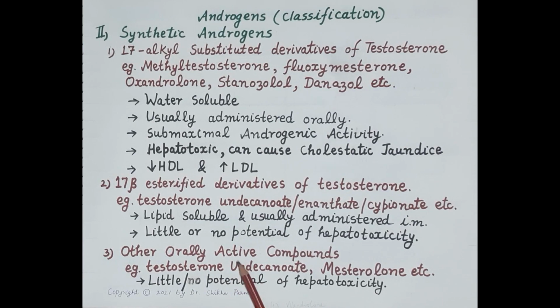Now, third type of synthetic androgens are orally active compounds. For example, testosterone undecanoate, then mesterolone. These are orally active, and these show little or no potential of hepatotoxicity.